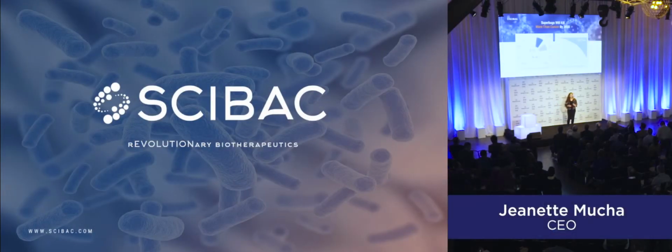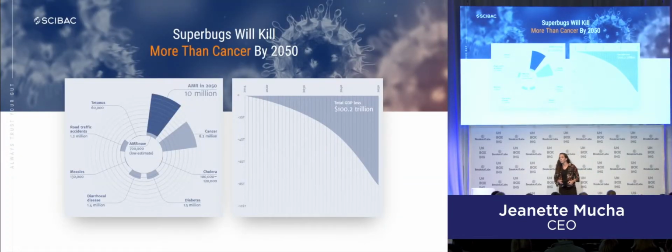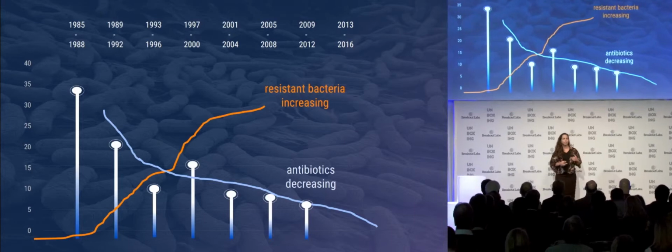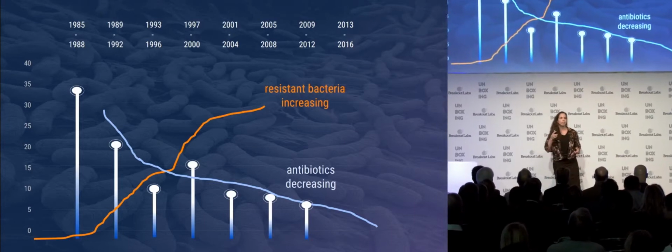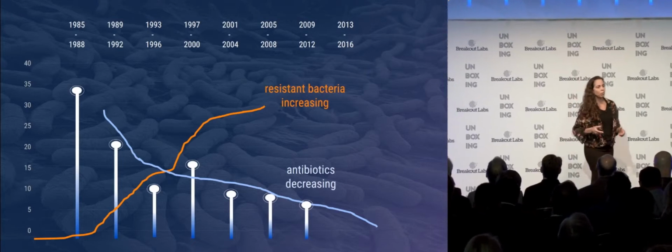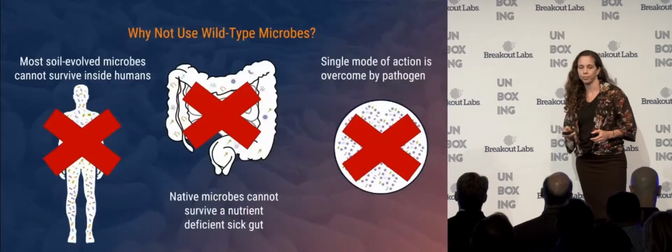Imagine going back to a world where a simple paper cut could kill you, because that's really the frightening trajectory that we're currently on, where antibiotic resistance is set to surpass cancer deaths by the year 2050. So we can keep chasing our tails and making new antibiotics and then watching the pathogens gain resistance, or we can save some of these antibiotics and look to more innovative solutions.